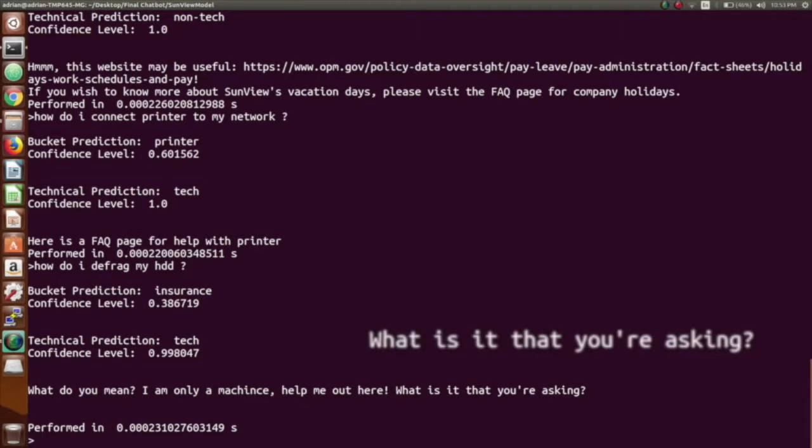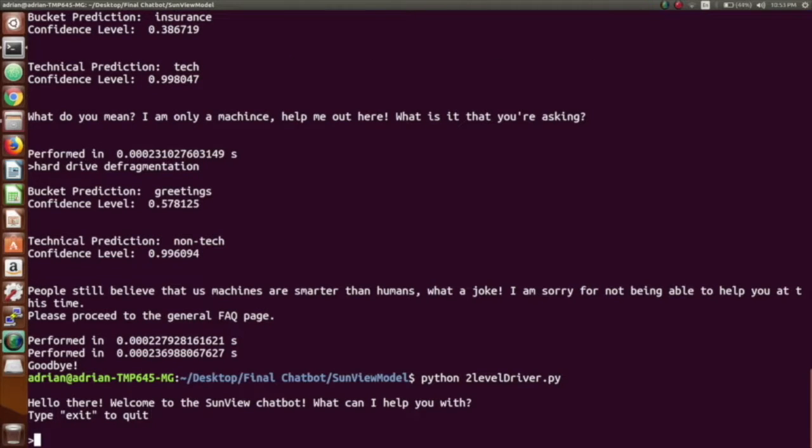We can see how the bot now is asking for clarification, and we can rewrite that query to something like, hard drive defragmentation, and we can see how again the bot tried to classify it but didn't get enough information, so it actually terminated.